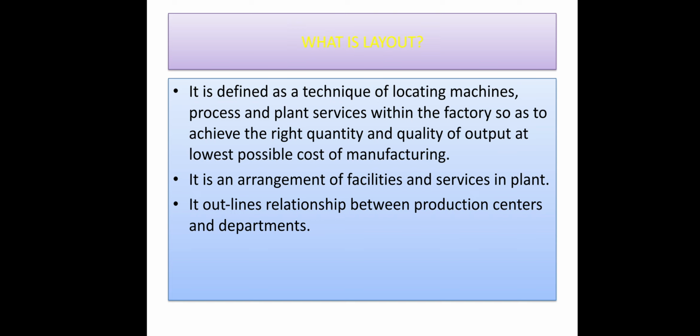So plant layout is a technique within which the machineries, processes and services are arranged in a factory in such a way that there will be maximum production at a minimum cost. In another word, we can say it is an arrangement of facilities and services in a plant.